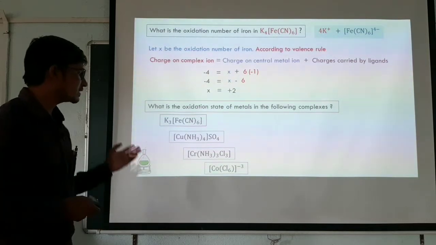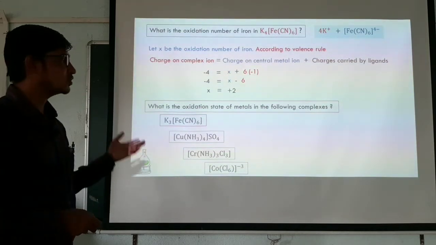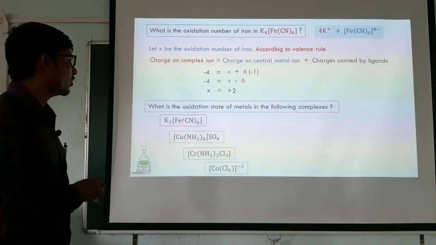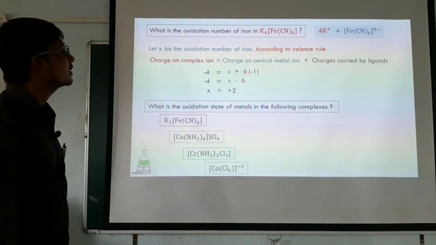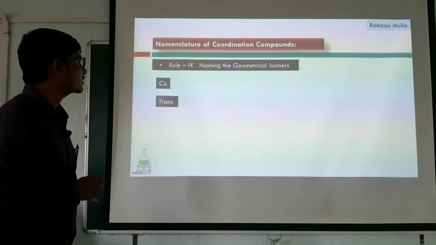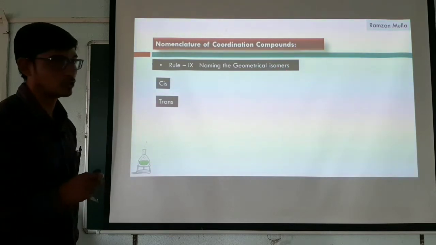Similarly, I have given certain complexes, so take a screenshot of these and find out the oxidation state of the metals in all these complexes. Next is rule number 9. This is the naming of geometrical isomers.